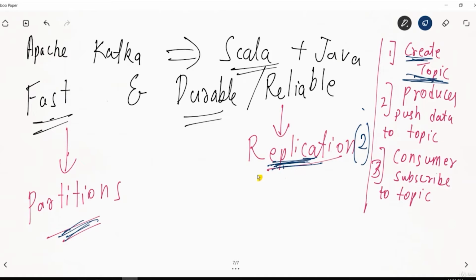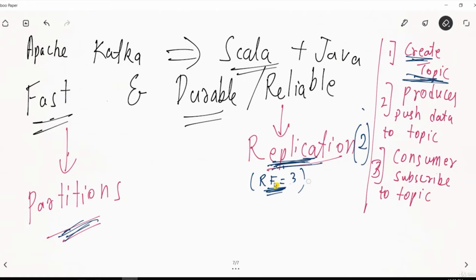Replication means the number of places where the same data will be stored. Like when we studied Hadoop, we saw that the replication factor was 3. That is, the same data is stored 3 times. By default, the replication factor was 3. That means the same data is stored at least at 3 other nodes.